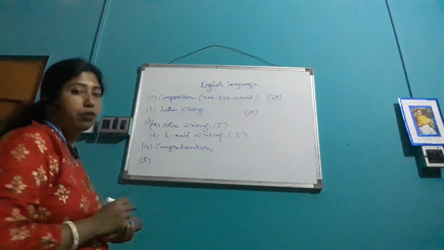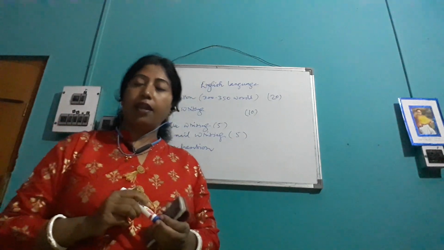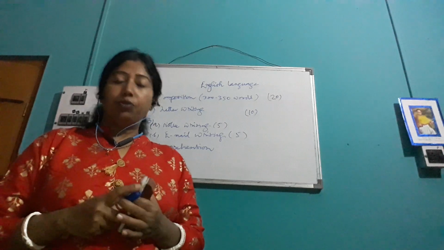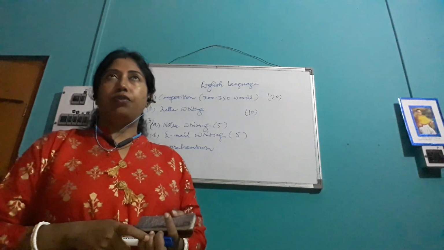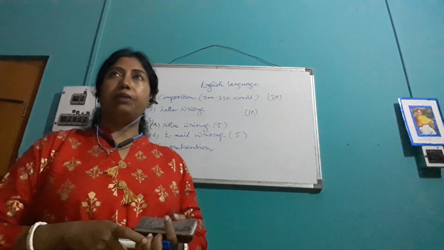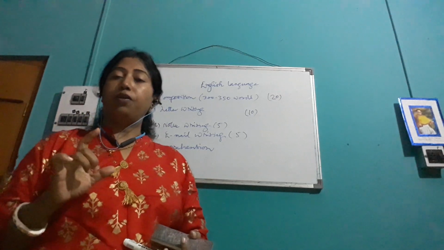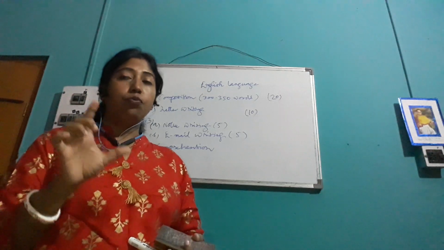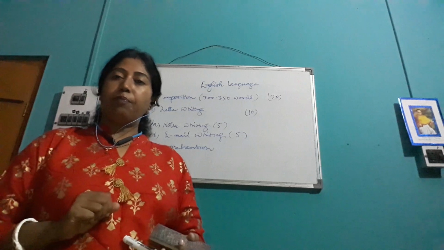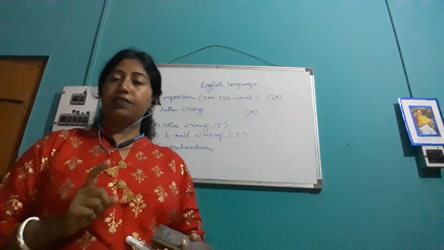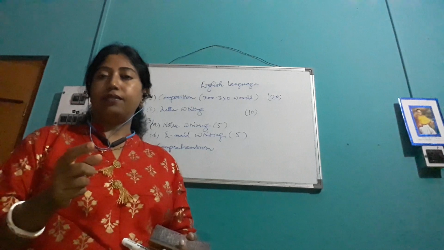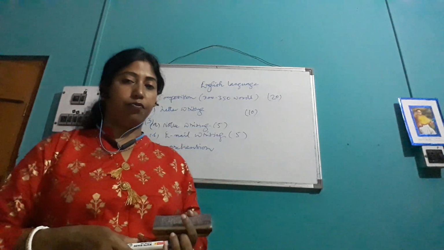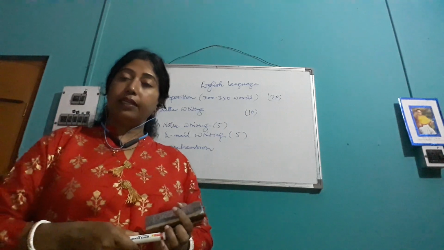Question number 5 is all about functional grammar and usage of language. Very short type questions, you have to answer. For the grammar section, first of all, question number 5 is subdivided into 4 kinds. First, one passage will be given. In that passage, 8 blanks will be there. Beside the blanks, some words will be given. Those words are not in their correct form. You have to write the correct form of the verb.